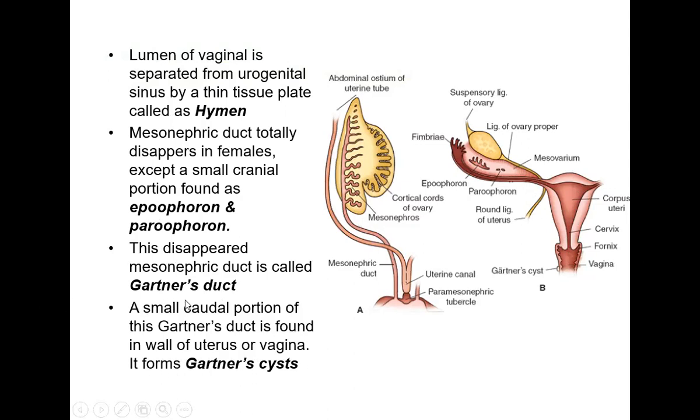A small caudal portion of the Gardner's duct is found in the wall of the uterus or the vagina. It forms the Gardner's cyst. So a part of this Gardner's duct which has disappeared will remain within the vagina. This is called the Gardner's cyst. Gardner is the scientist who found this. These are nothing but the remnants of the male duct, that is the mesonephric duct, in the female.